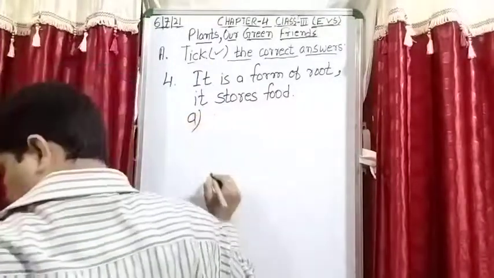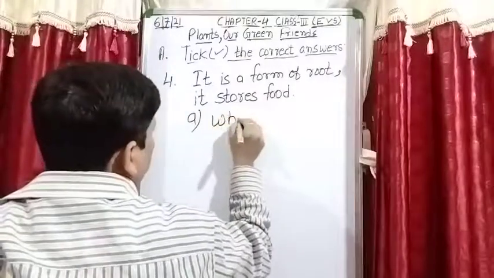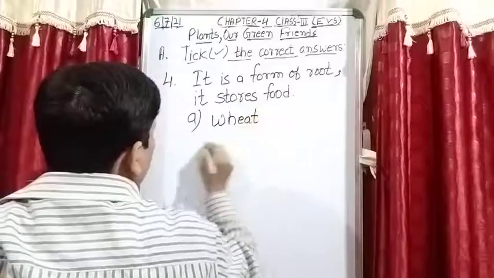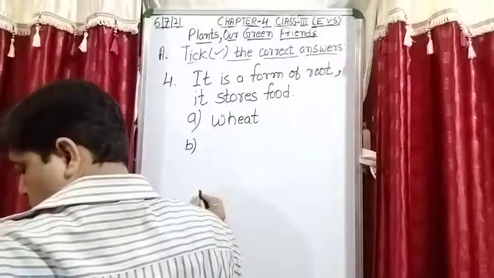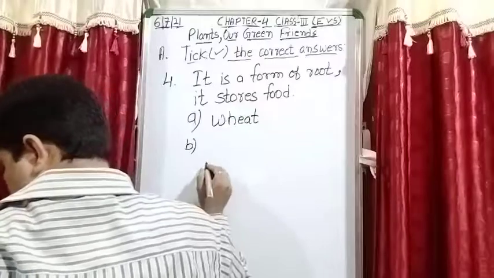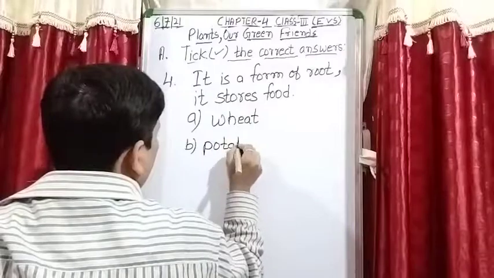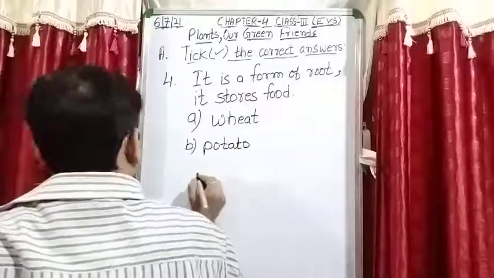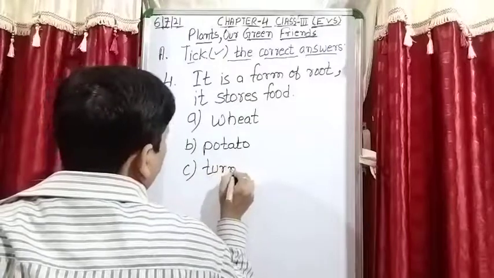Option A, wheat. Option B, potato. C is turnip.